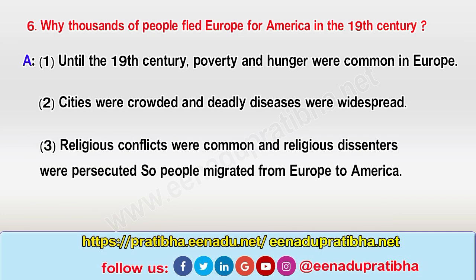Why did thousands of people flee Europe for America in the 19th century? Until the 19th century, poverty and hunger were common in Europe. Cities were crowded and deadly diseases were widespread. Religious conflicts were common and religious dissenters were persecuted, so people migrated from Europe to America.